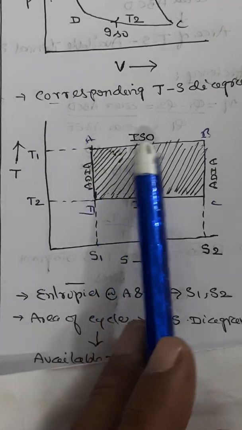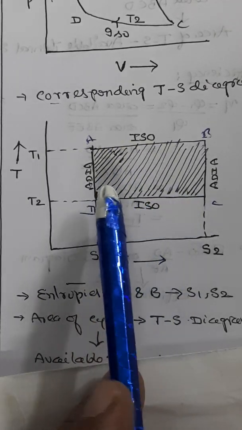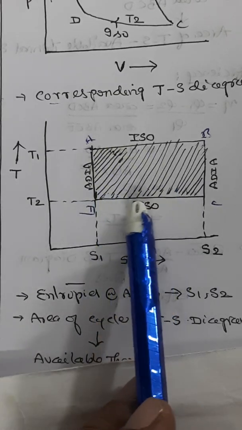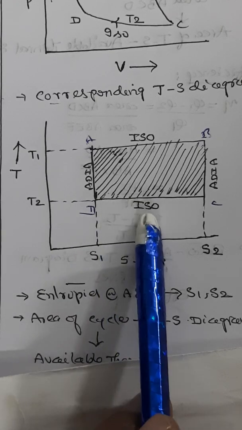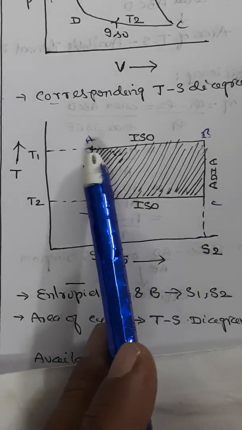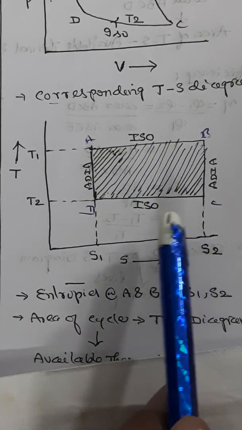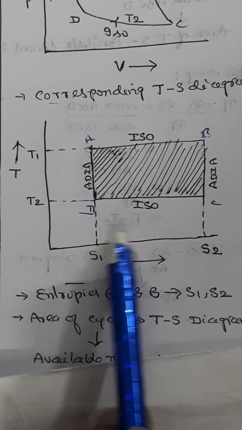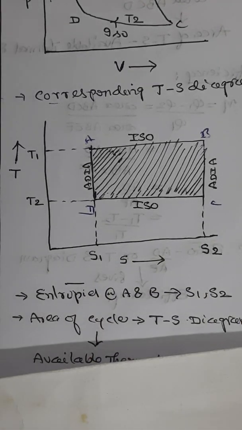The area of the cycle on the TS diagram gives the available thermal energy for useful work in a reversible process. For that, we will consider S1 and S2 to be the entropies at A and B. So in isothermal change AB, the entropy changes from S1 to S2. Therefore, the increase in entropy is taken as S2 minus S1. With that background, we shall arrive at the available energy.